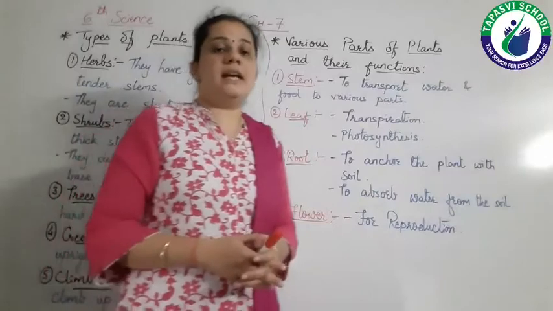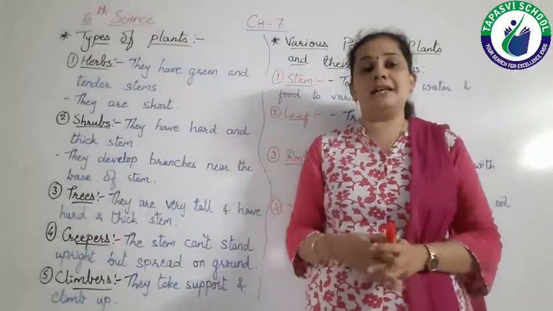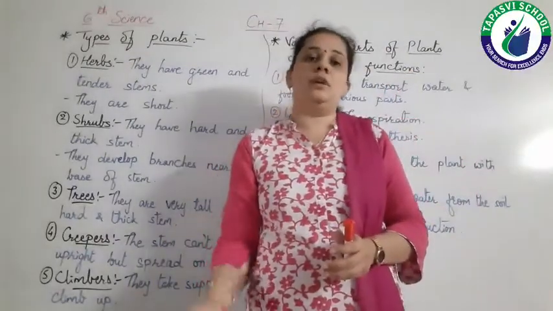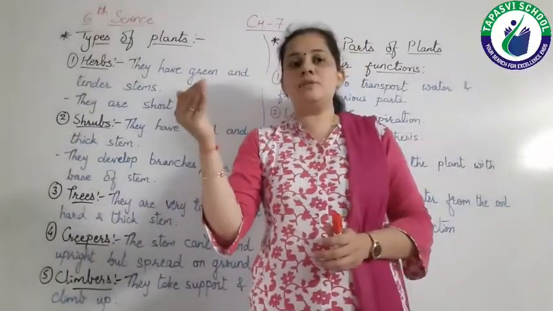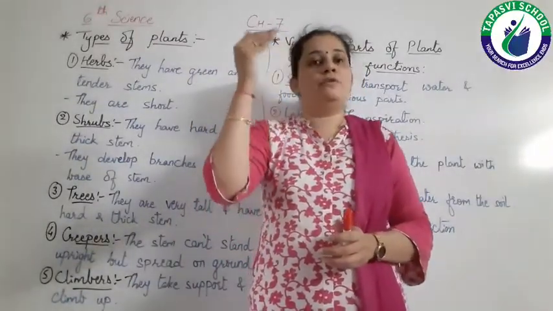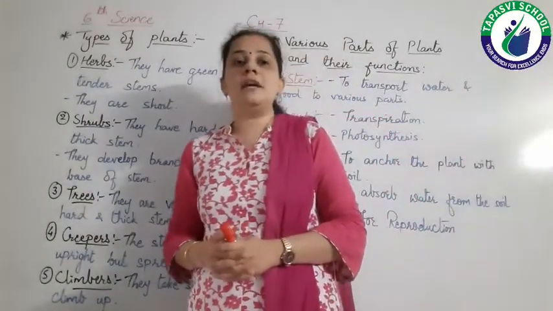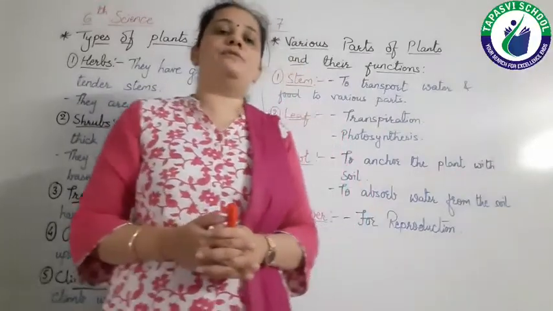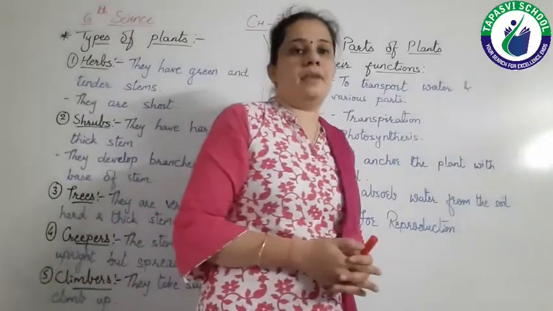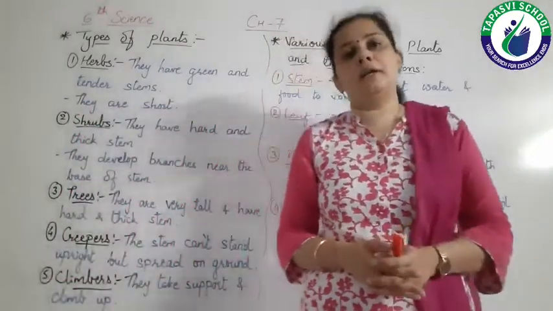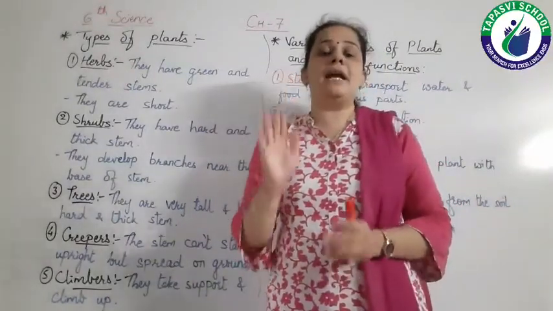Now in the next session, we have to discuss about the various parts of any plant. As we know that any plant contains mainly 6 to 7 parts. That is, if we start from the down, then roots, then stem, then leaves, then flowers, fruits, etc. Right? So, here we have to discuss each of this in detail. First of all, stem. Stem is nothing but the part which keeps the plant upright.